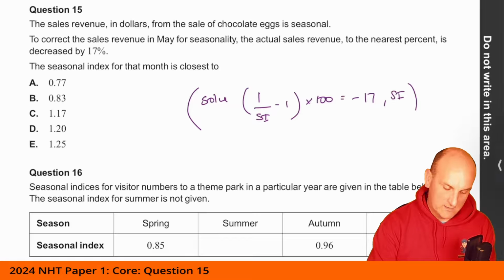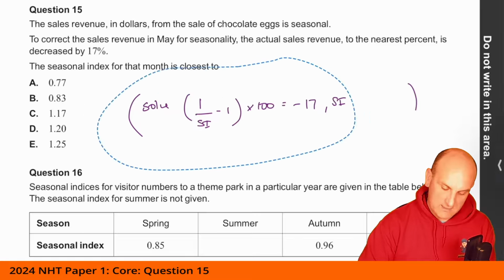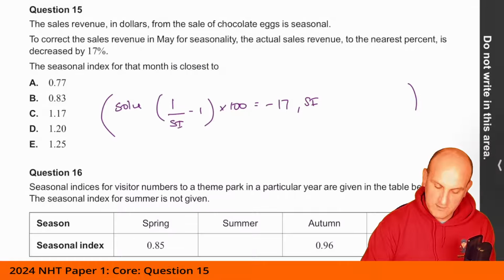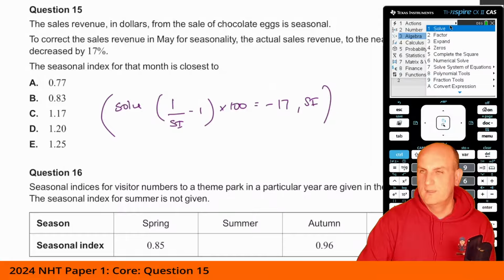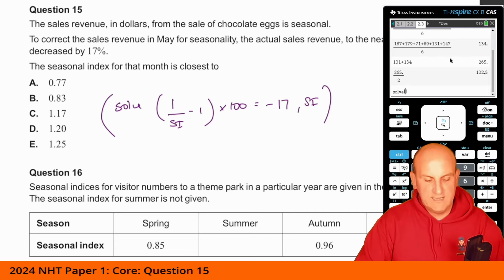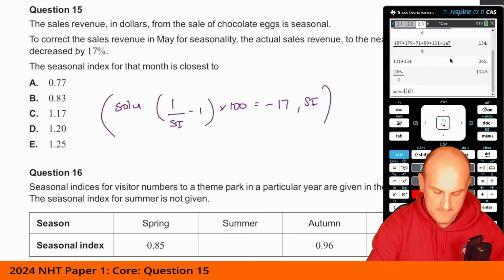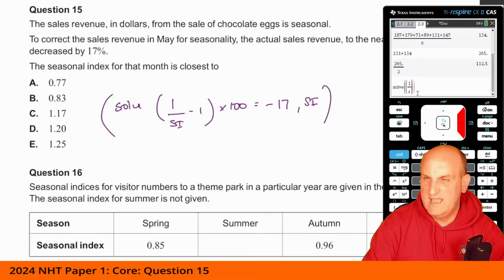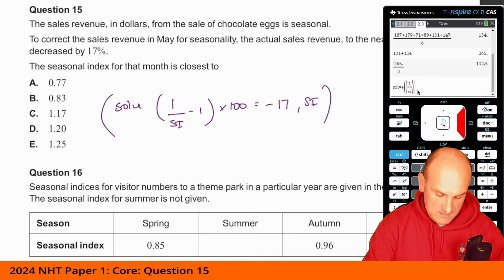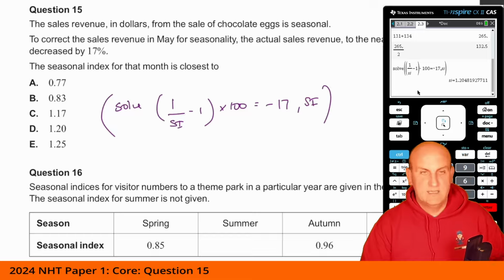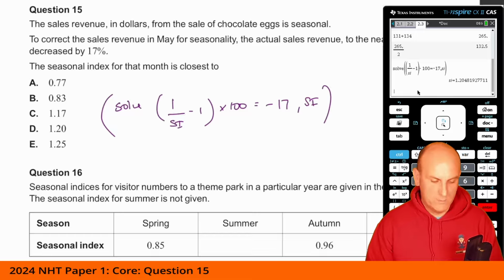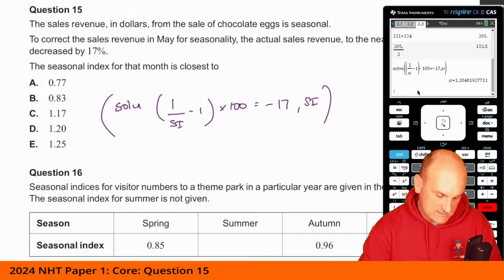Right, I'm actually just going to move that over so it doesn't get covered by my calculator. Come on, we can do this. Let's bring up my calculator and see what happens. There we go. So I'm going to go menu 3-1, and say in brackets 1 divided by, call it S for the moment, we call it SI actually, minus 1, times 100 equals negative 17, comma, SI, hit enter, and SI comes out as 1.204, which is going to be D, as it's closest to 1.20.